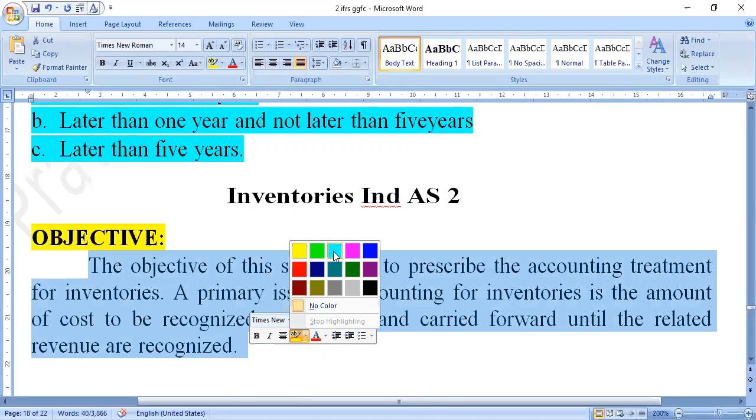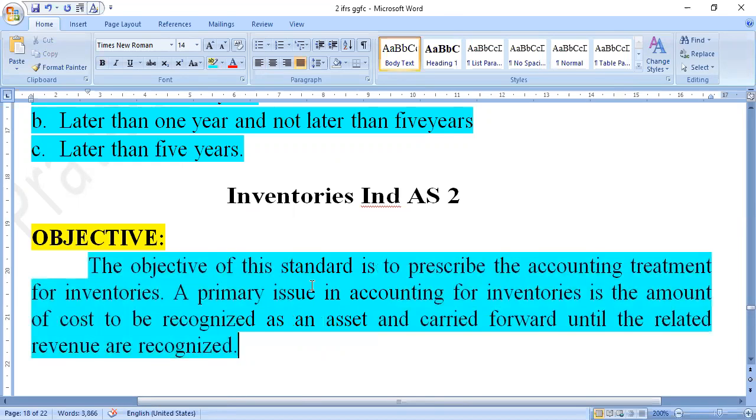The main objective to study the inventories concept here: the objective of this standard is to prescribe the accounting treatment for inventories. Why? Because in an organization a large amount of stock is available. We are getting, we are producing and we are selling.